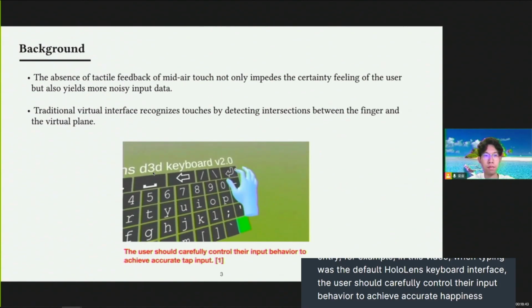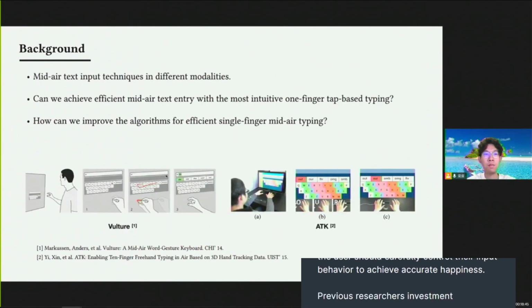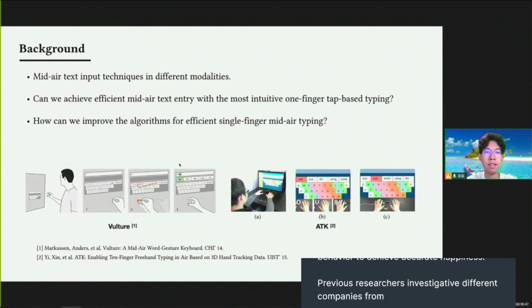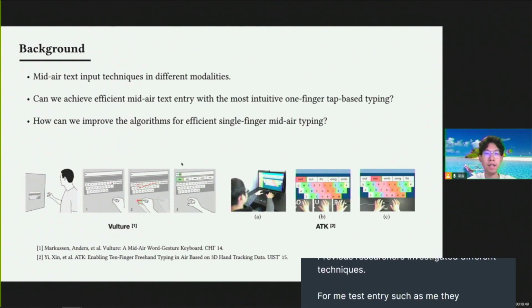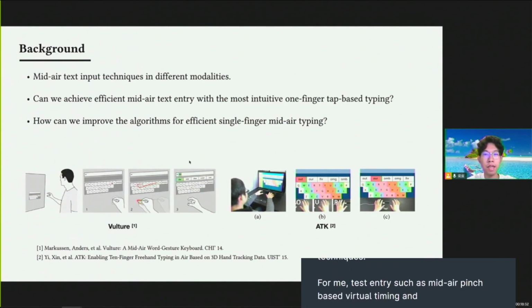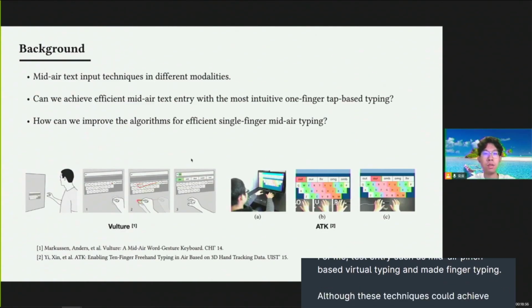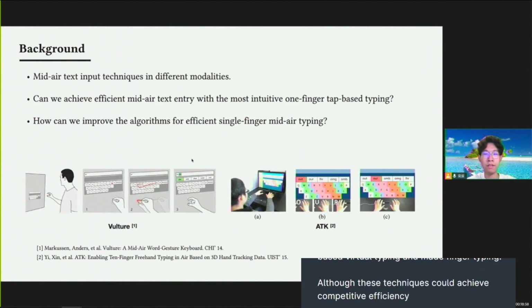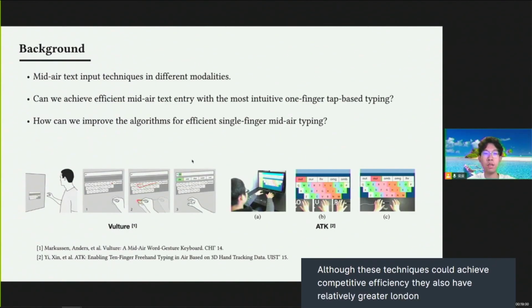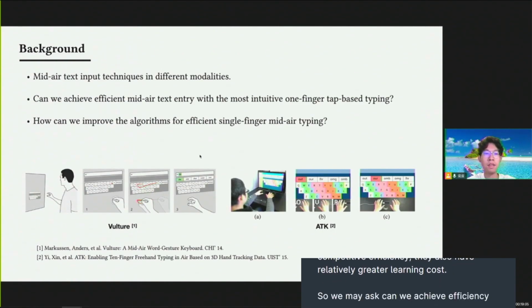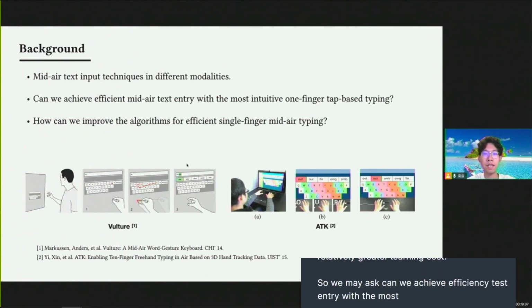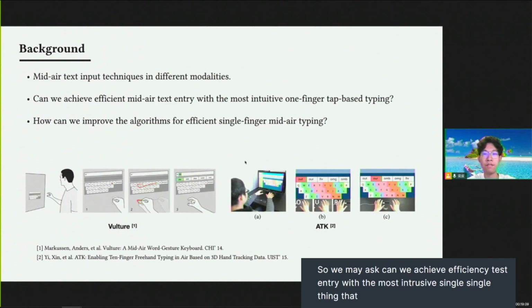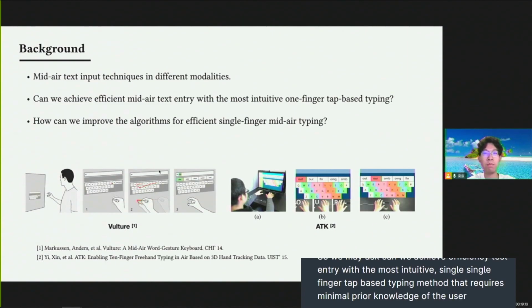Previous researchers investigated different techniques for mid-air text entry, such as mid-air pinch-based typing and mid-air 10-finger typing. Although these techniques could achieve competitive input efficiency, they also have relatively greater learning cost. So we may ask, can we achieve efficient mid-air text entry with the most intuitive single-finger tap-based typing method that requires minimal prior knowledge of the user and introduces little learning effort?